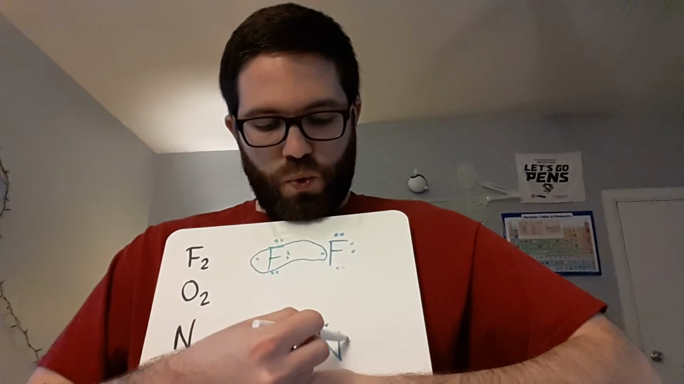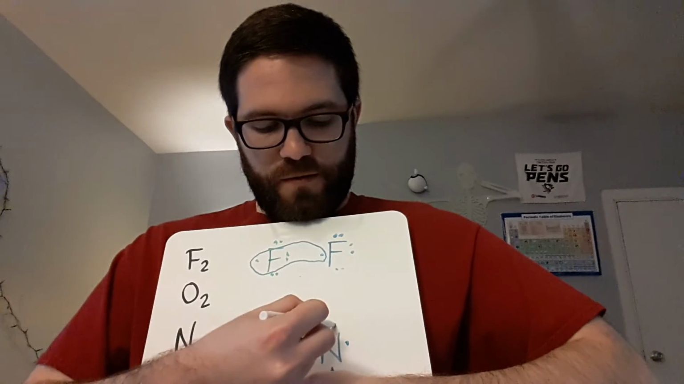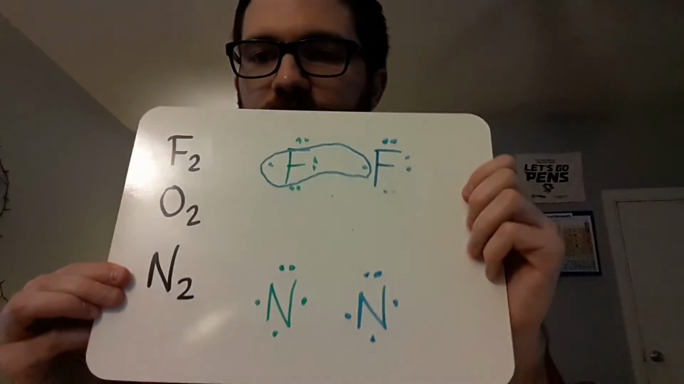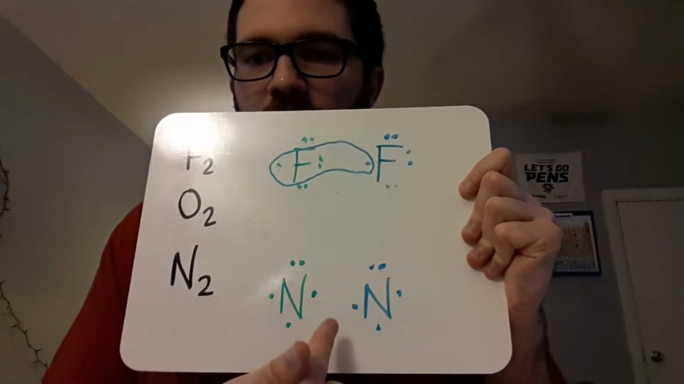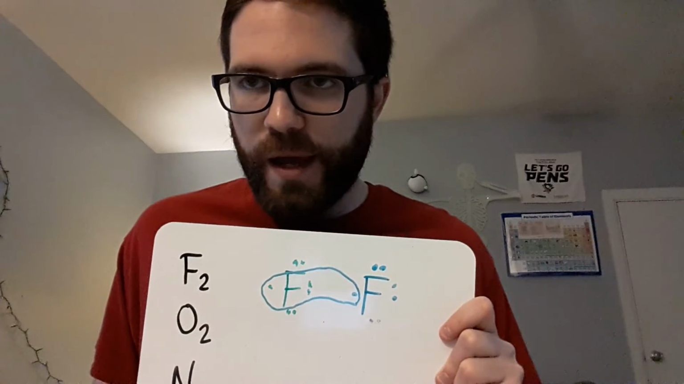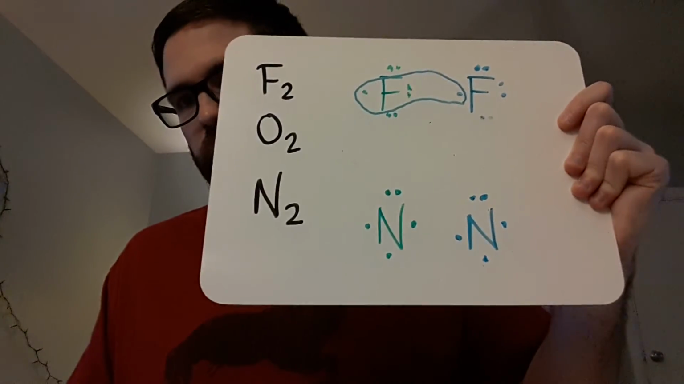Nitrogen over here. 1, 2, 3, 4, 5. Same deal with that nitrogen. It has 1 lone pair, 3 unpaired electrons. It wants to form 3 bonds. Okay, you only have 2 atoms. They both want to form 3 bonds and get to 8 electrons.